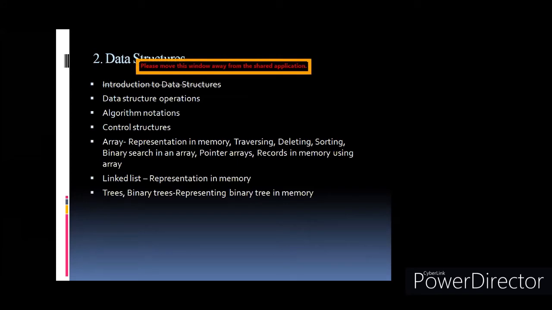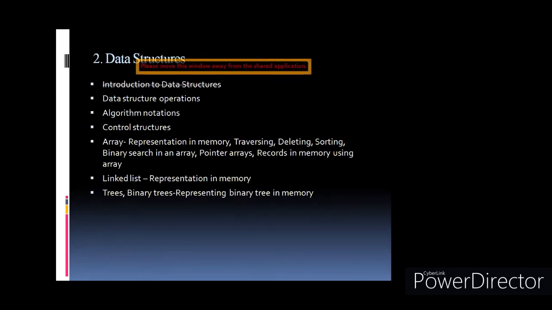When we say a data structure, what do we mean? Some structure in which we can store data. Now why do we need a structure? Because if you have a proper structure while storing the data, then addition of a new data element, removal of a data element, or searching of any data element in that structure is much easier.